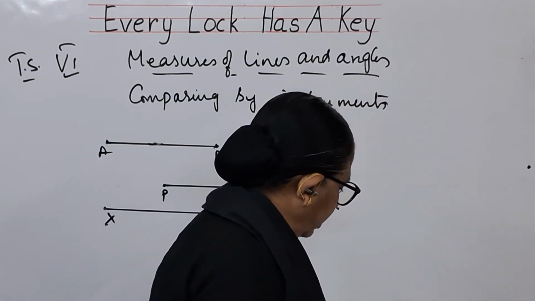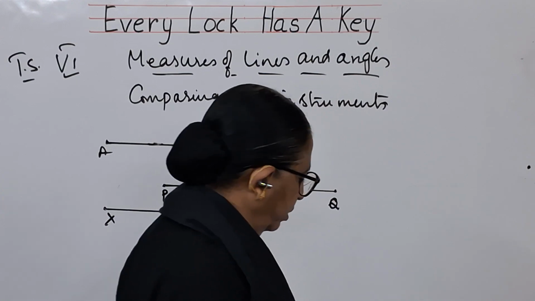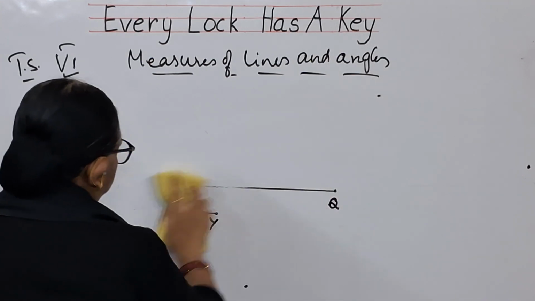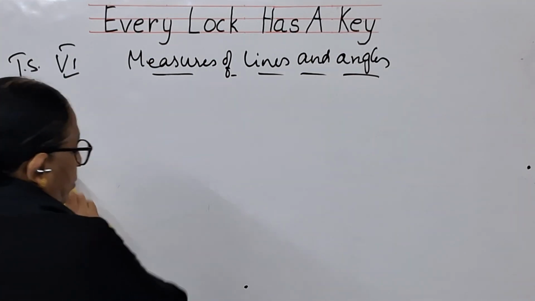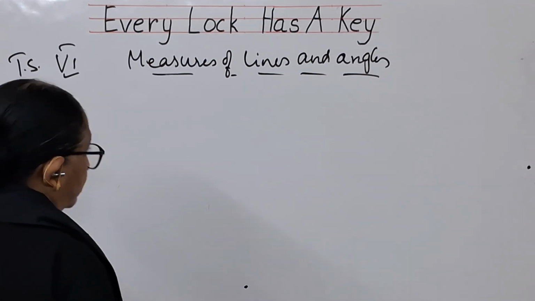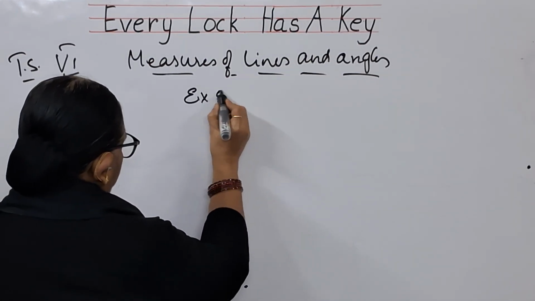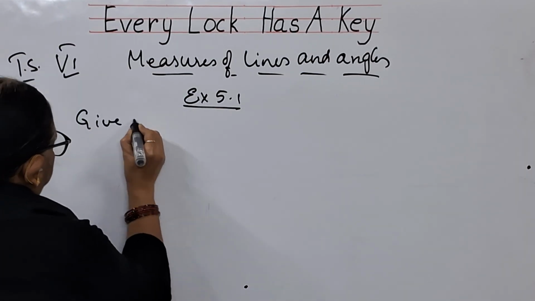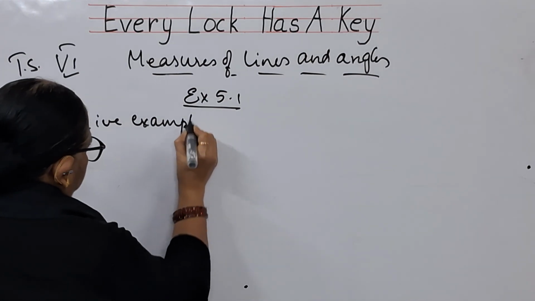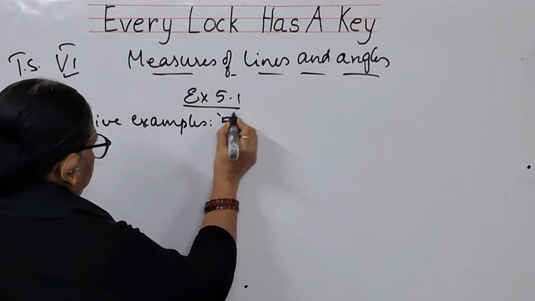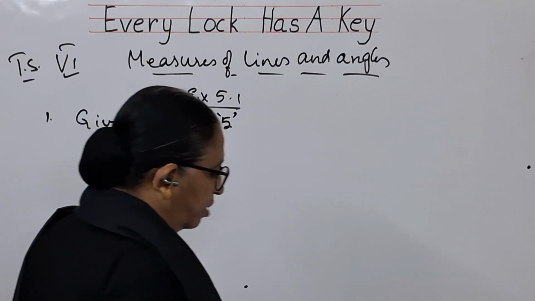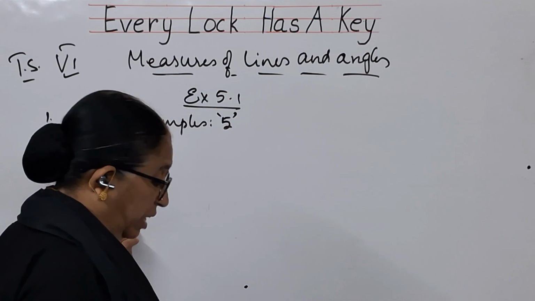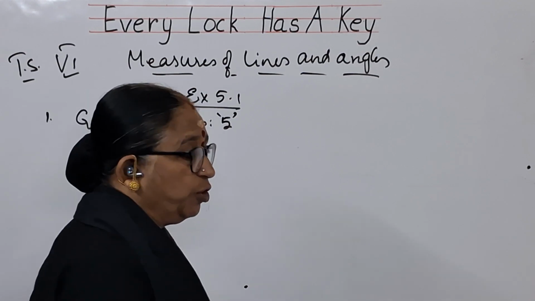We will go to exercise 5.1 in your textbook. Exercise 5.1. So what is this exercise 5.1? The first one is, they are asking to give examples. How many? 5. Give any 5 examples of line segments you observe in your class. They have given one example also for it, edge of the blackboard.